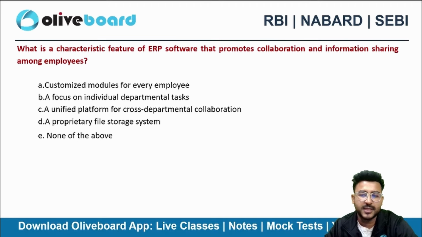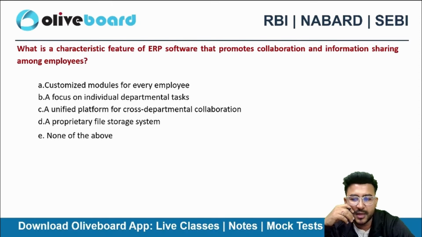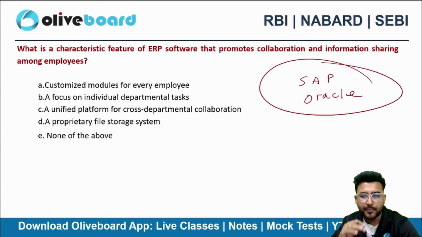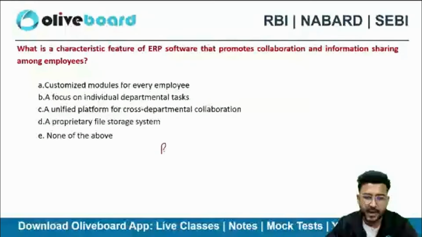Can you guys tell me the top ERP companies? Now we can say that Tally is also ERP, but the top ERP companies, SAP, Oracle, right? These are proper ERP. Enterprise resource planning, perfect. So what do you mean by enterprise resource planning? We do have production department, we do have sales department, we do have marketing department, right? We have human resource department.